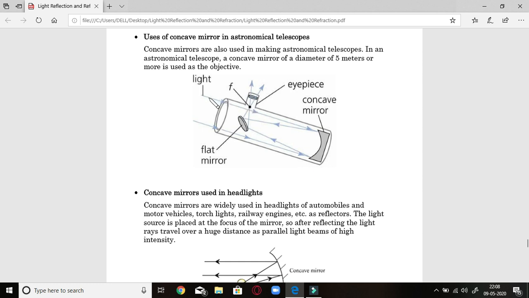Now look here, light is projected inside this tube-like structure. So rays are coming parallel from a very distant object, maybe an astronomical object like asteroids or a planet. Rays coming from there will be projected here on the concave mirror. After reflection, they are collected at a focus and will be projected by the flat mirror toward the outside. Here you can see this object. So the image of the astronomical object, that is a planet, will be smaller and clear here. That is where it is used in astronomical telescopes.